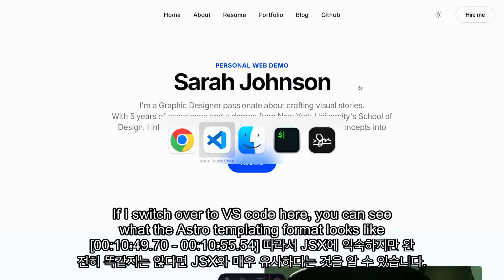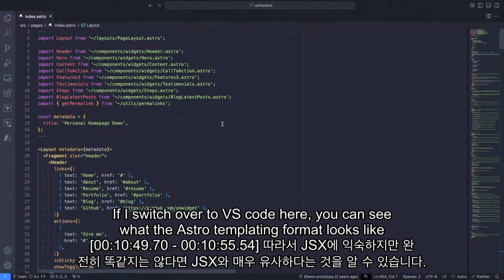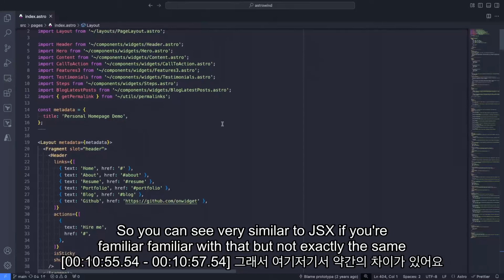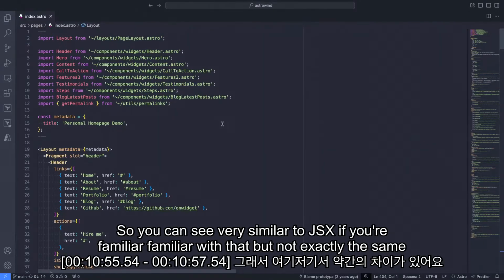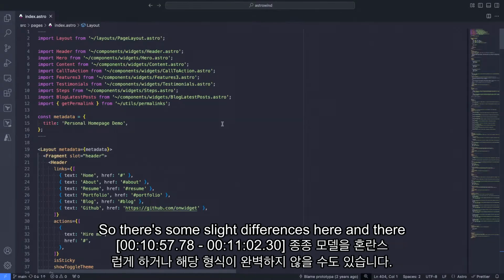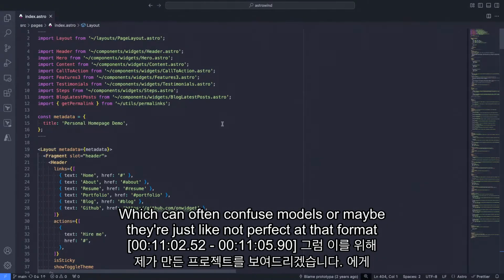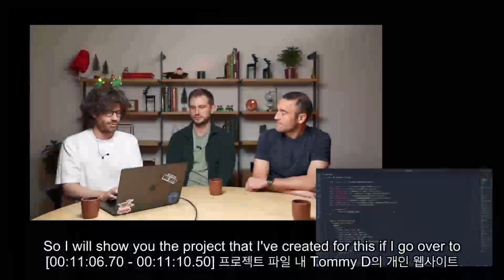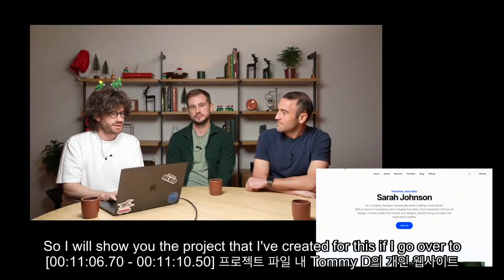If I switch over to VS Code here, you can see what the Astro templating format looks like. It's very similar to JSX, if you're familiar with that, but not exactly the same. There are some slight differences here and there, which can often confuse models, or maybe they're just not perfect at that format. So I will show you the project that I've created for this.